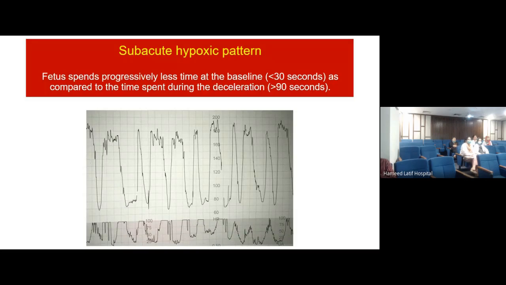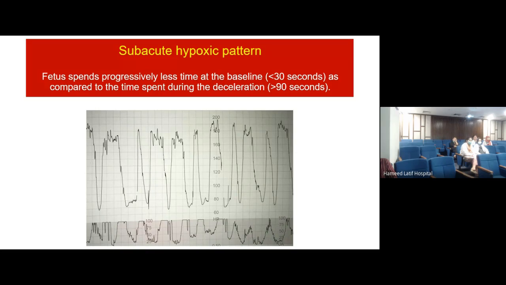This is actually the subacute hypoxic pattern which I was talking about. And if you look at it, the recovery time is very small, the decelerations are going very deep. This is the peak of the contraction, this is the decel. Look at where it is going, till 80, and then it is coming back and immediately the next contraction comes, so that interval in between is actually very short. And because of that, sometimes it becomes very difficult to identify the baseline. When I was showing this to a class, they asked, which is the baseline? It is very difficult to say whether the baseline is 180 or 80.